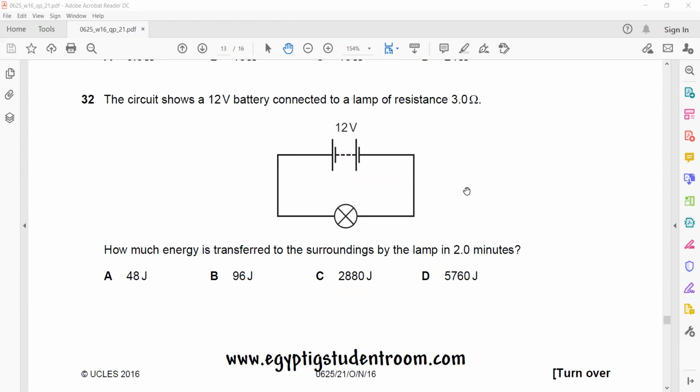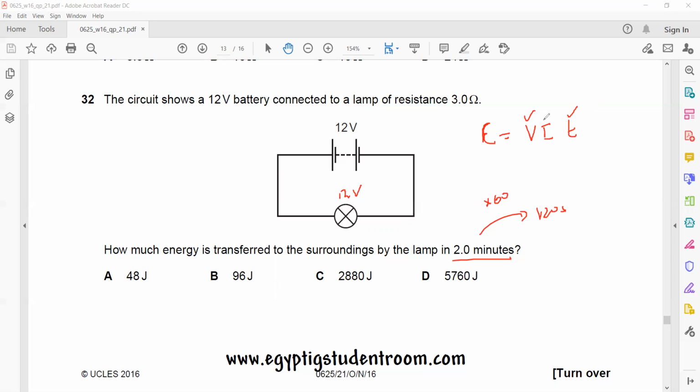The circuit shows a 12-volt battery connected to a lamp of resistance 3 ohm. How much energy is transferred to the surroundings by the lamp in 2 minutes? The formula to calculate the energy dissipated: energy is power multiplied by time, or VIT. You have the voltage because the only thing connected is a lamp, so 12 volt. So we know the voltage. Time is 2 minutes, that should be in seconds, so multiply by 60, that is 120 seconds.